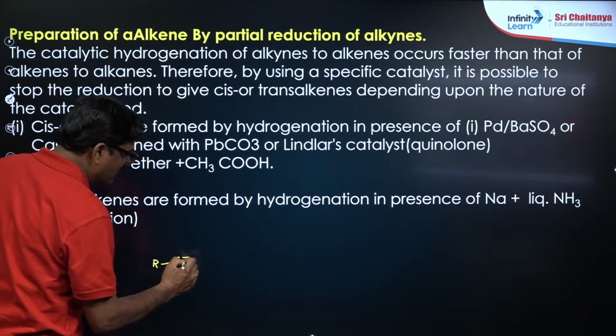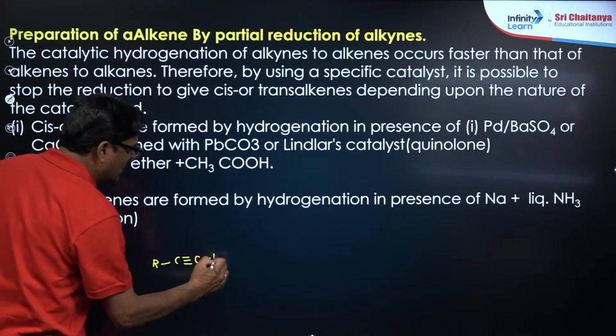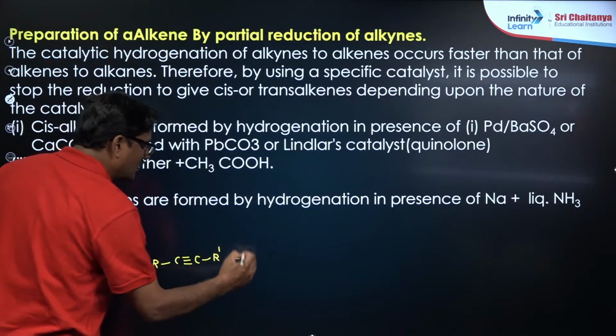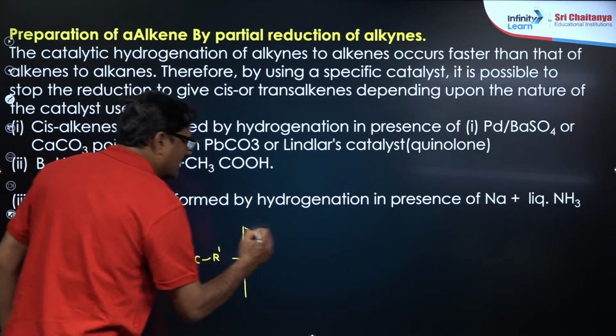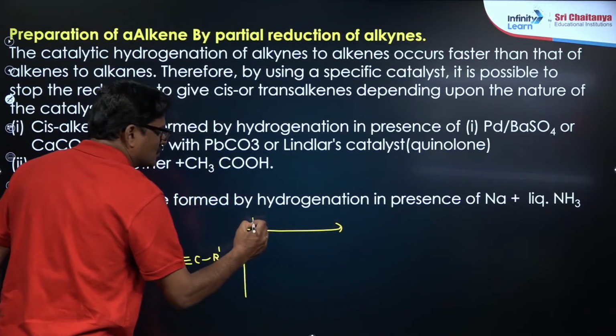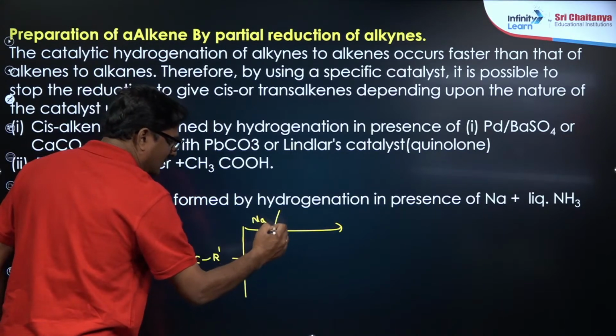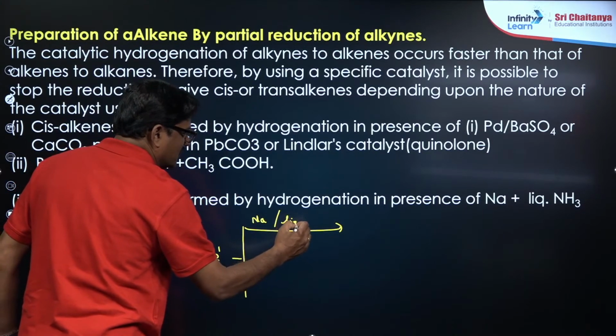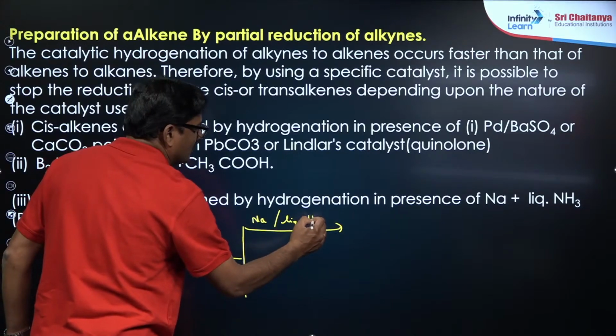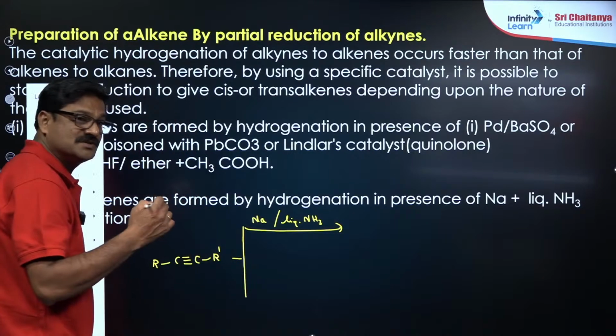RC triple bond CR', this is your alkyne. So this alkyne can be treated with sodium or lithium in the presence of liquid ammonia. This is what you call a Birch reduction.